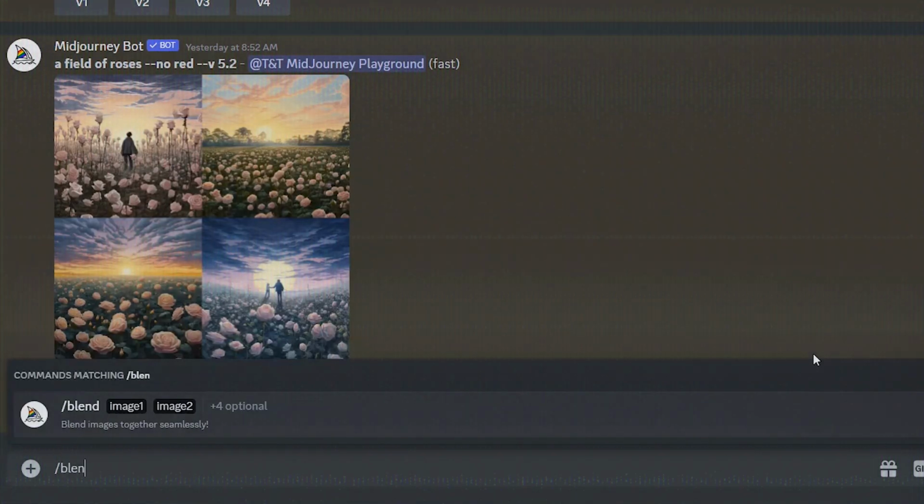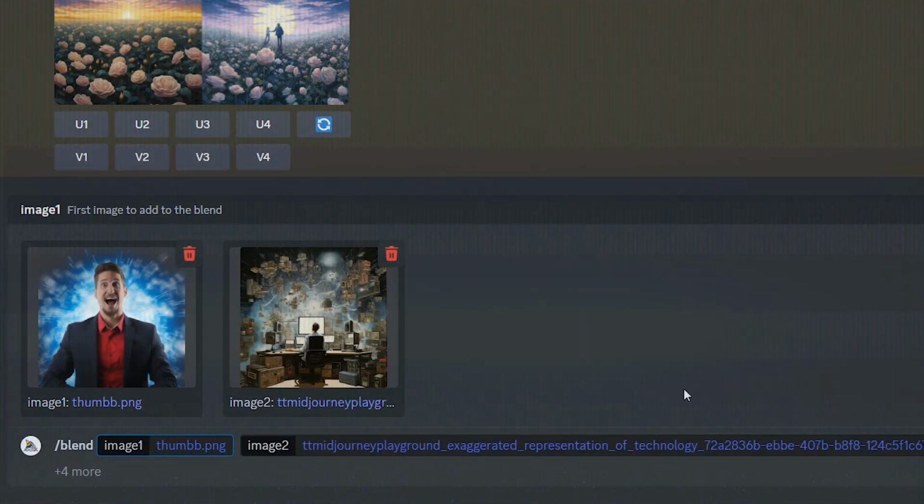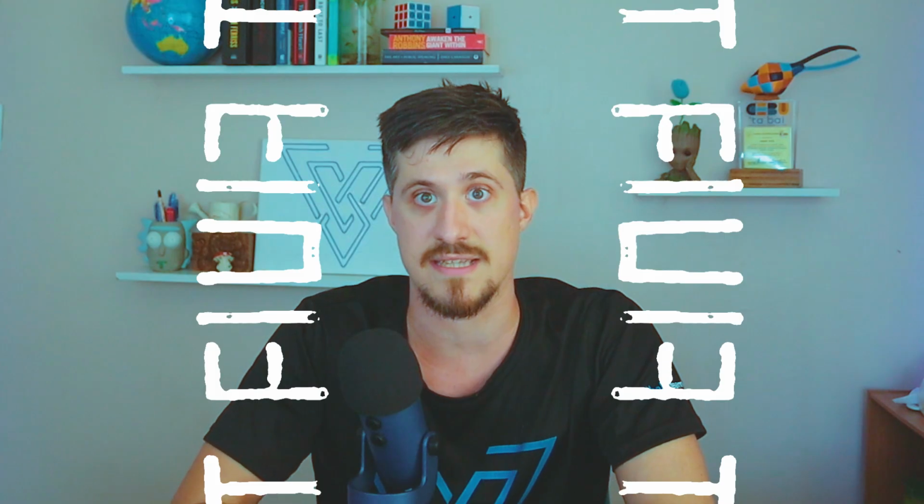What you do is just type in /blend and then upload each image individually that you want to have blended together. And voila, a whole new way of using Midjourney to create the images that you need in your business. And those are just some of the useful features that we use in our business for creating asset and marketing materials using Midjourney.